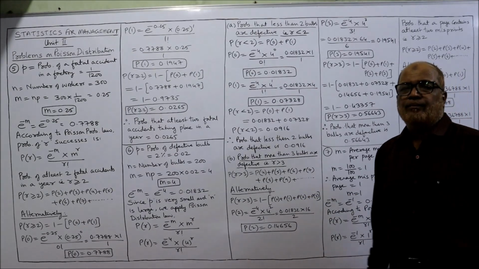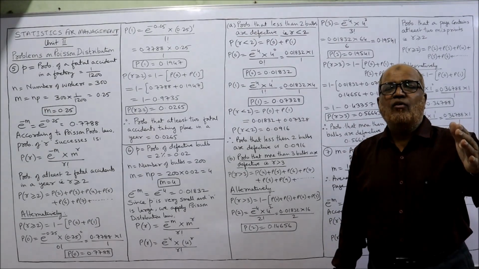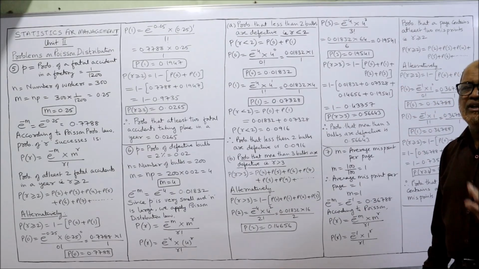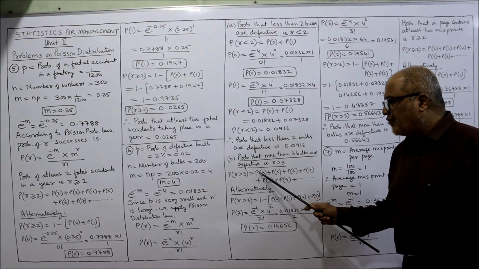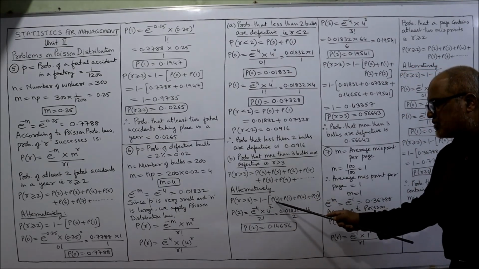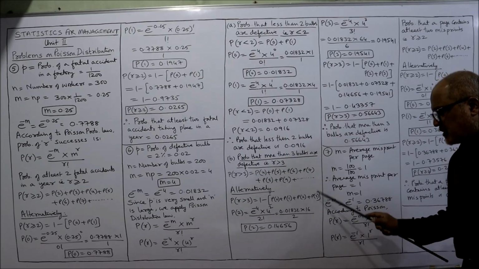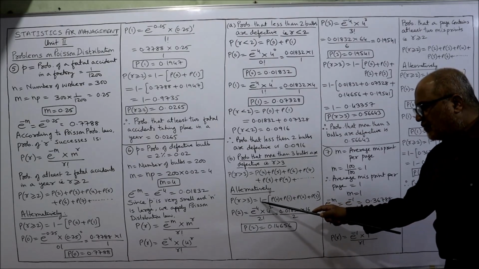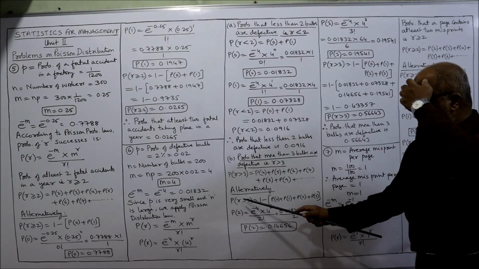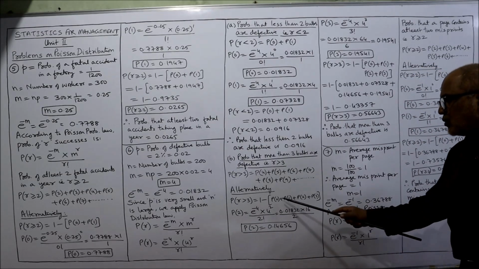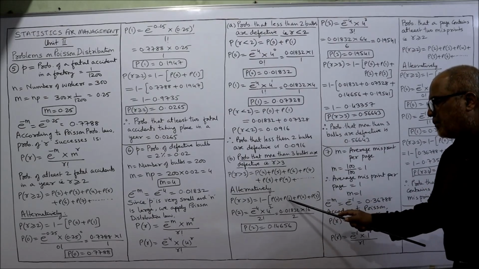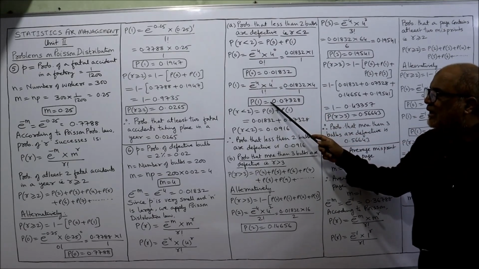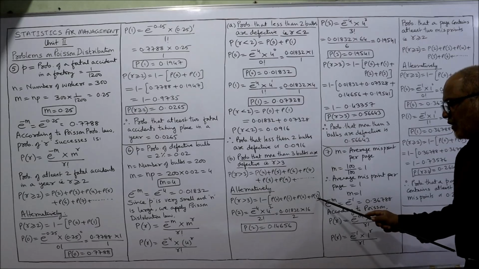Now before 4, P of 4. Before P of 4, what are the probabilities? P of 0, P of 1, P of 2, P of 3. These are the probabilities before 4. So 1 minus P of 0 plus P of 1 plus P of 2 plus P of 3. These 4 probabilities we calculate and add up. Then we deduct 1 minus this, we'll get P of r is greater than 3. Right? So out of these 4 probabilities, P of 0 and P of 1 already we have calculated. The only thing we need is P of 2 and P of 3.